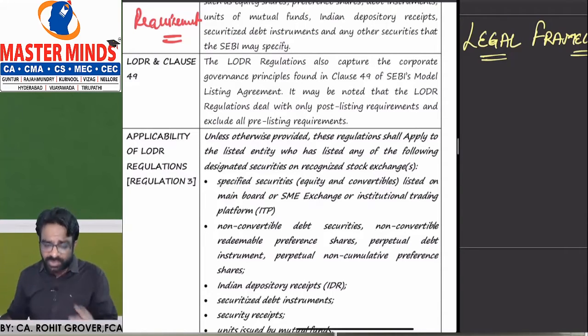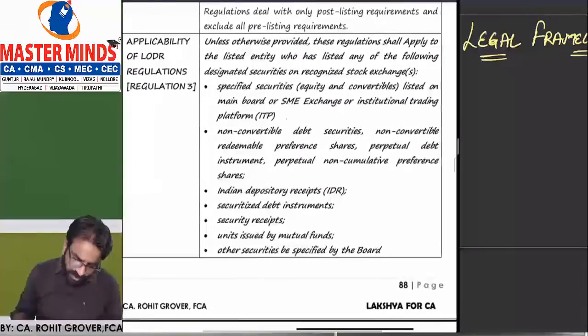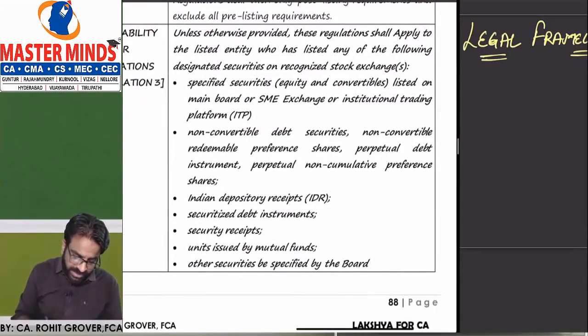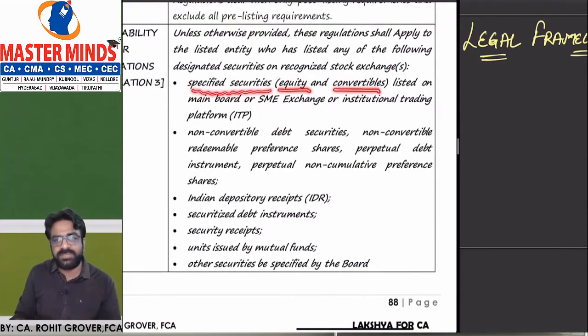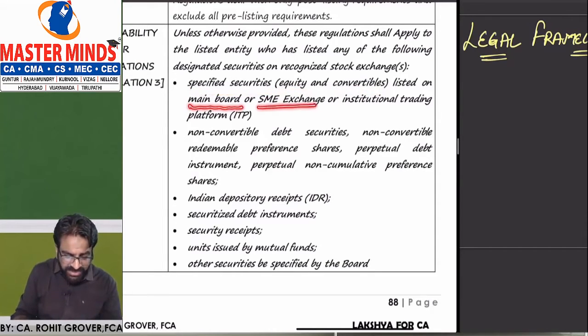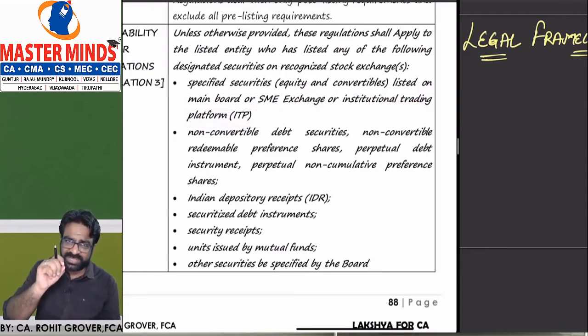Now, what kind of recognized stock exchange and what kind of securities? If your securities are specified securities, what do you mean by specified securities? Equity and convertibles listed on the main board. What do you mean by main board? SME exchange or institutional trading platform. This is called ITP. So if your securities like equity shares and your convertible instruments are listed on the main board, on the SME exchange and or any institutional trading platform, then in that case LODR is applicable to you.